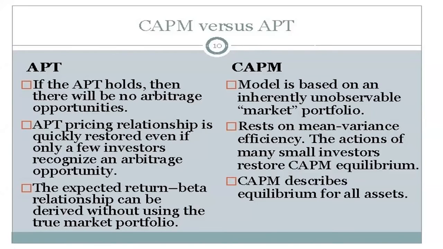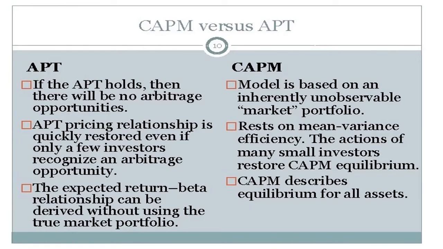In APT, the pricing relationship is quickly restored even if only a few investors recognize an arbitrage opportunity.